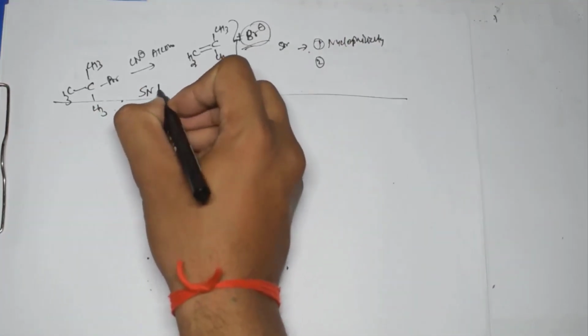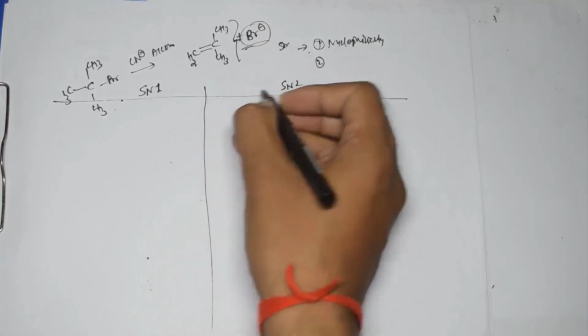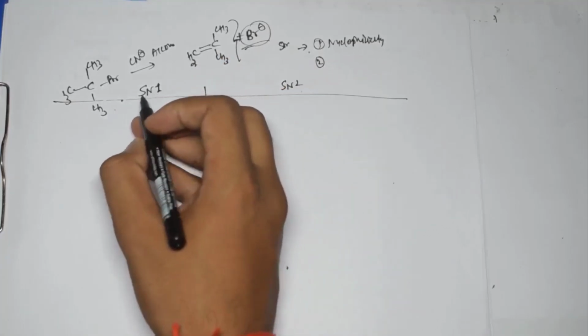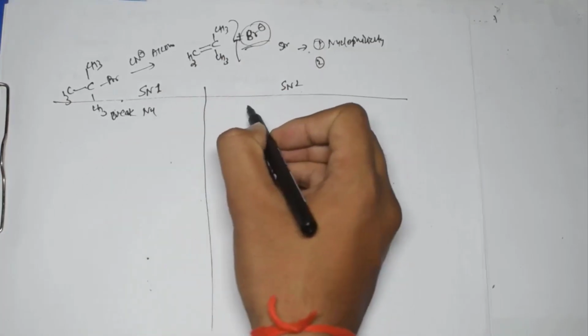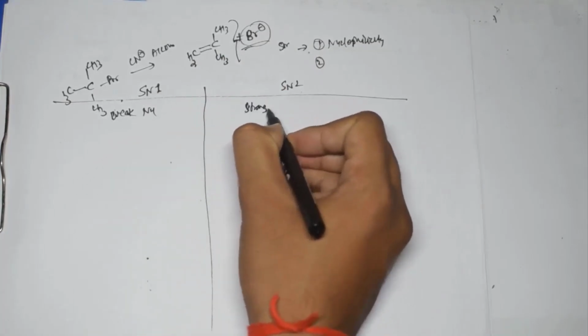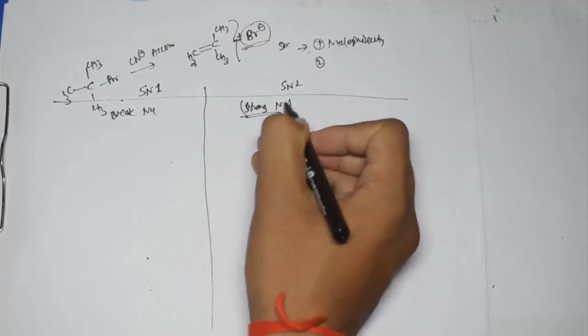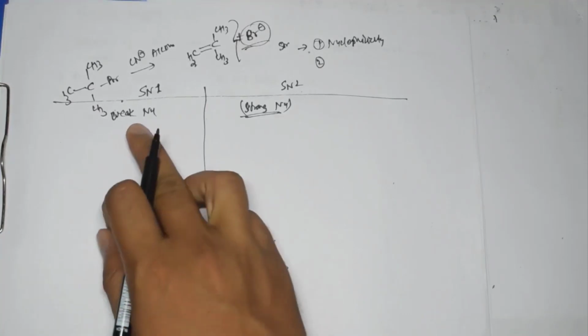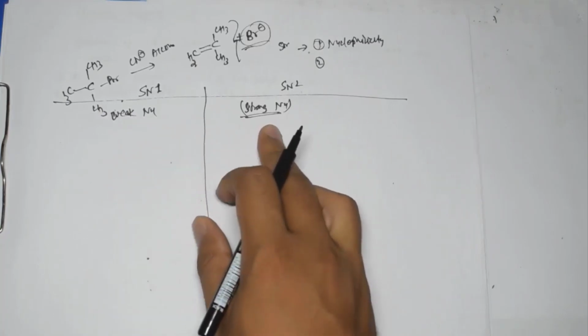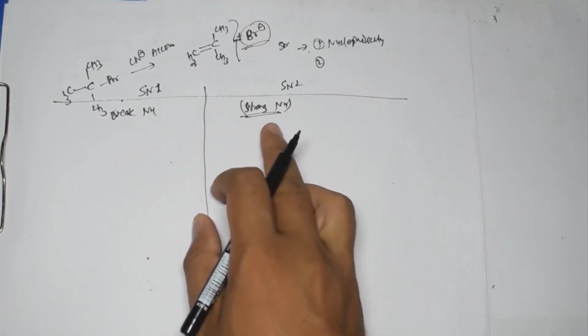Here I am taking the SN1 reaction, and here I am taking the SN2 reaction. So in case of SN1 reaction, the first thing, what I told you, it should have a weak nucleophile, and here it should have a strong nucleophile. And we will come to the SN2 reaction, and we will discuss much more about that SN2 reaction. So here in SN1 we should have a weak nucleophile, and here we should have a strong nucleophile.